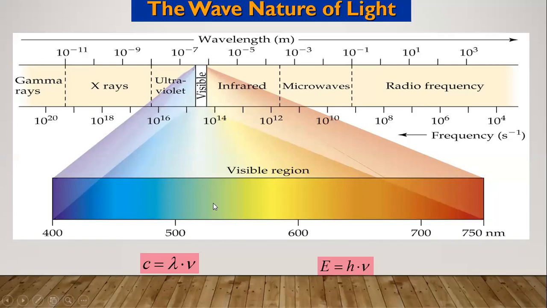As a result, we classify them as gamma rays, X-rays, ultraviolet rays, infrared rays, microwaves, and radio frequencies. If the frequency is less, the wavelength is more, and then it is called radio frequency, and then microwaves and infrared waves.